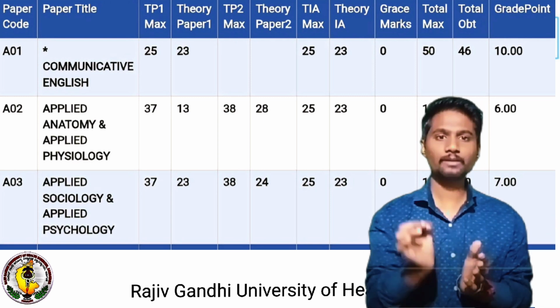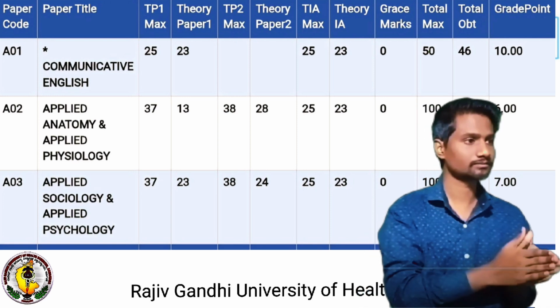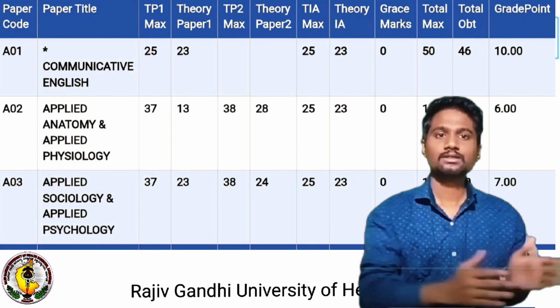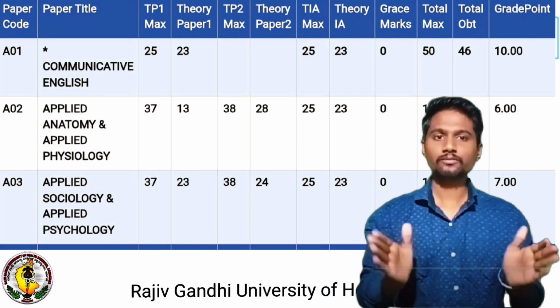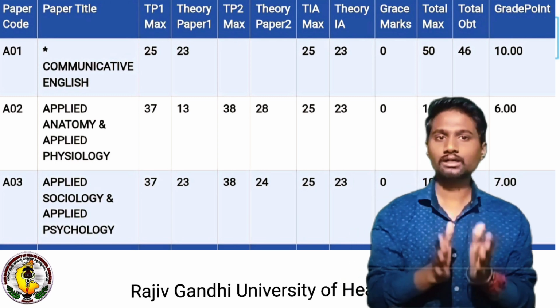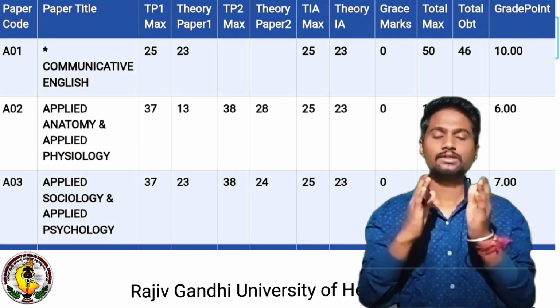TP means theory paper, not practical. TP1 max means theory paper 1 maximum marks. As you know, the anatomy and physiology subjects are divided into two subjects. In the examination they will conduct anatomy and physiology separately.